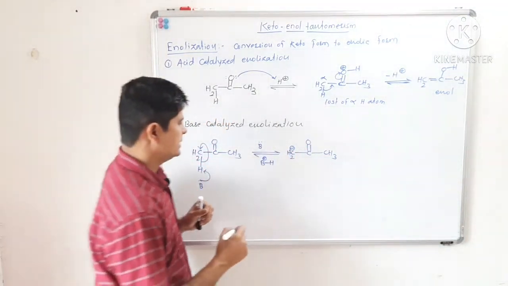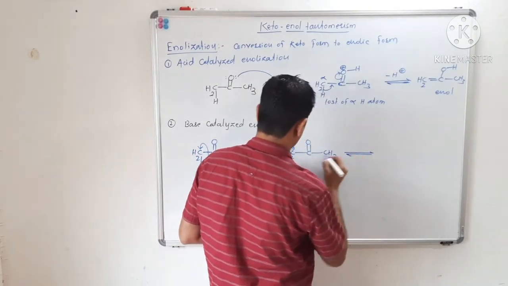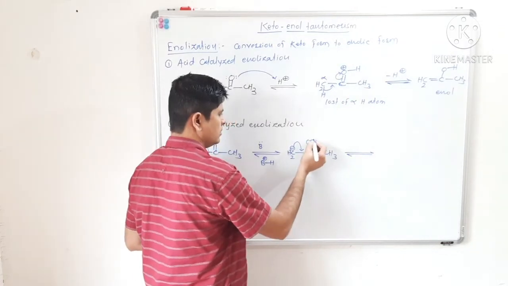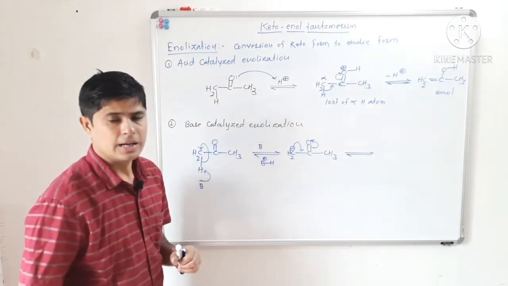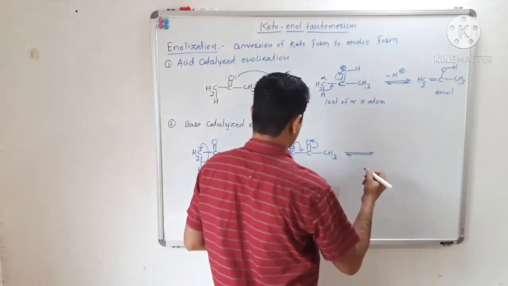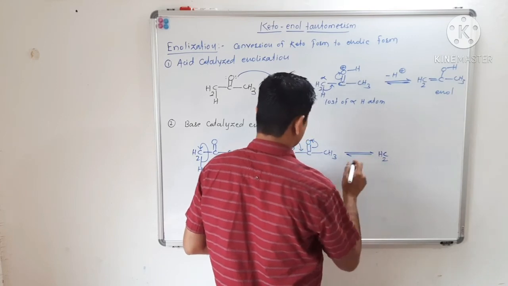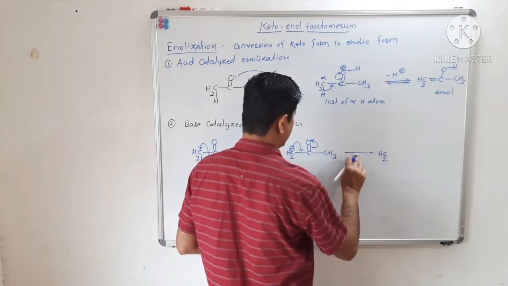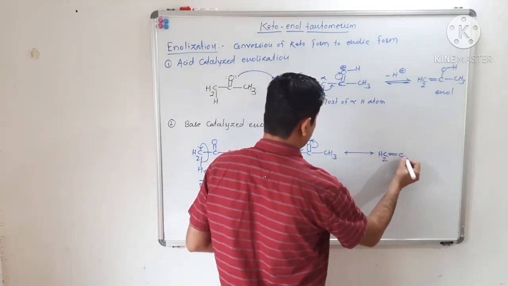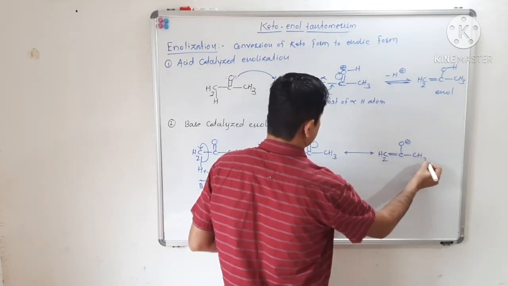Now in the next step, this carbanion will undergo delocalization of electrons. So there will be a formation of, we may write, a resonating structure of the carbanion, CH2 double bond C-O minus CH3. So this is what?